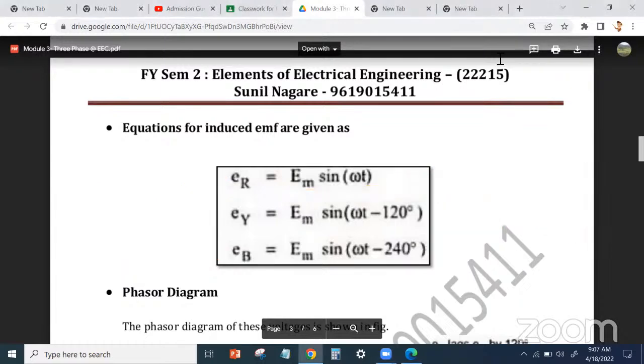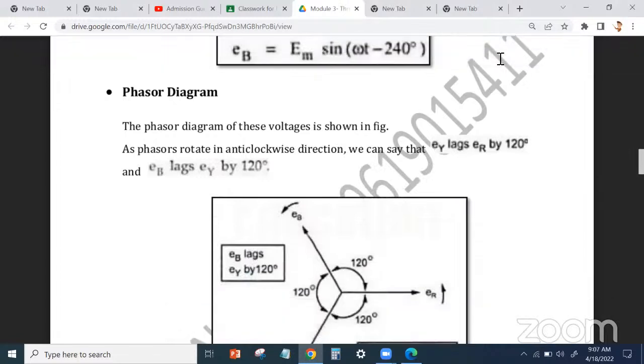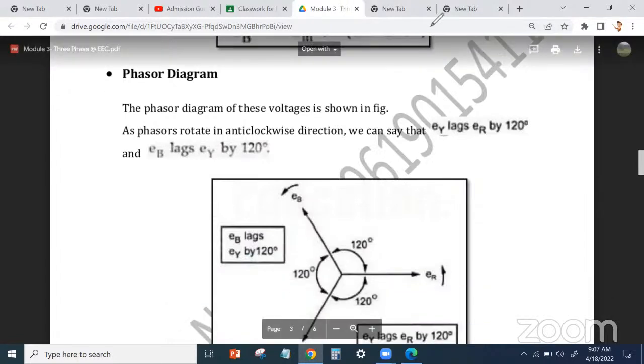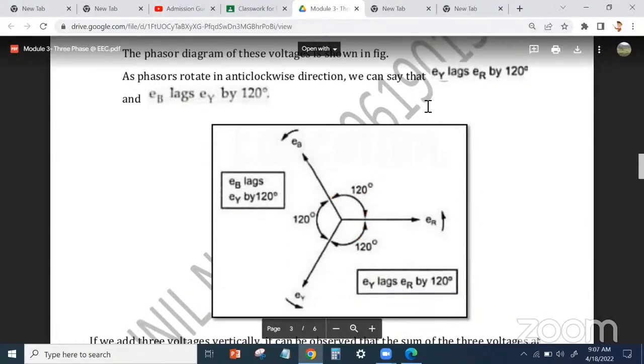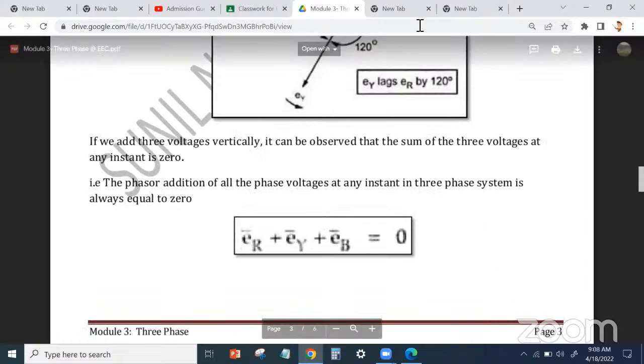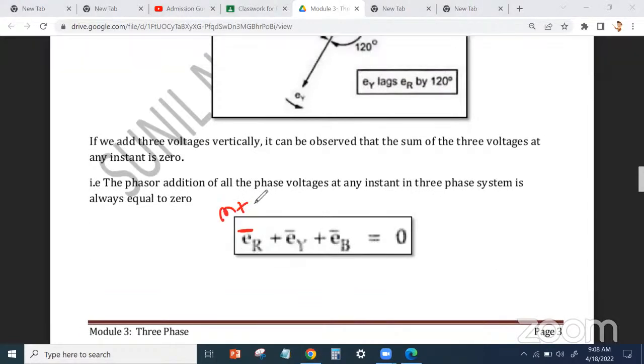Then हमने देखा था phasor diagram. So this is the phasor diagram. Each one is separated by 120 degree. Ea, Ey, Ev. So each one is 120 degree. Okay. And equation कैसा था? If we add all of them, the answer is 0. तीनों को अगर add किया with bar, okay? यहाँ पे bar दो, मतलब it's a magnitude plus direction. If I write bar, the answer is 0.